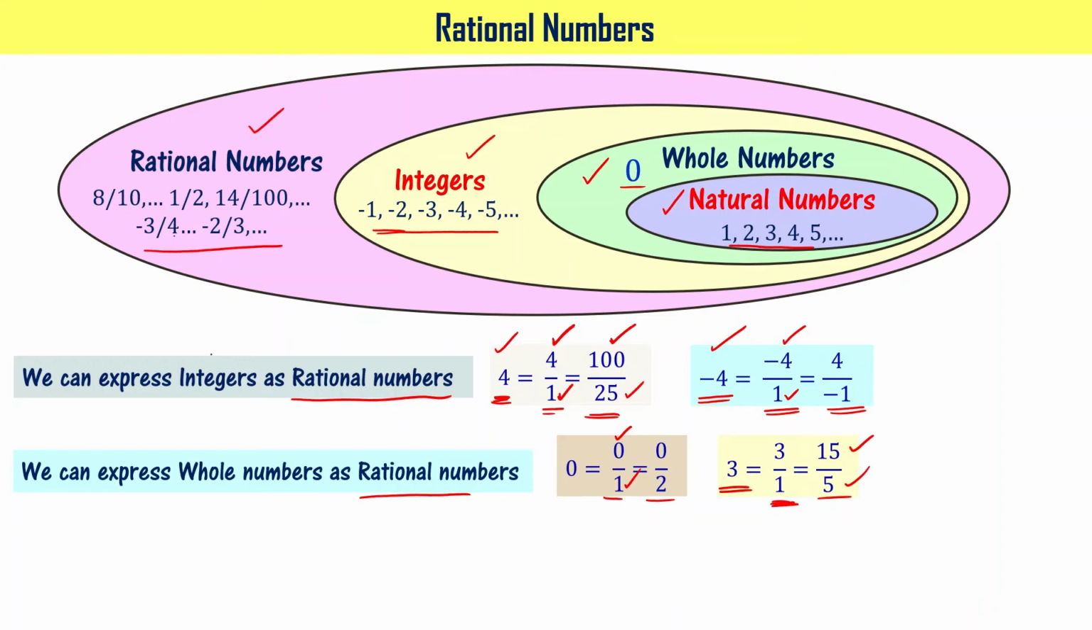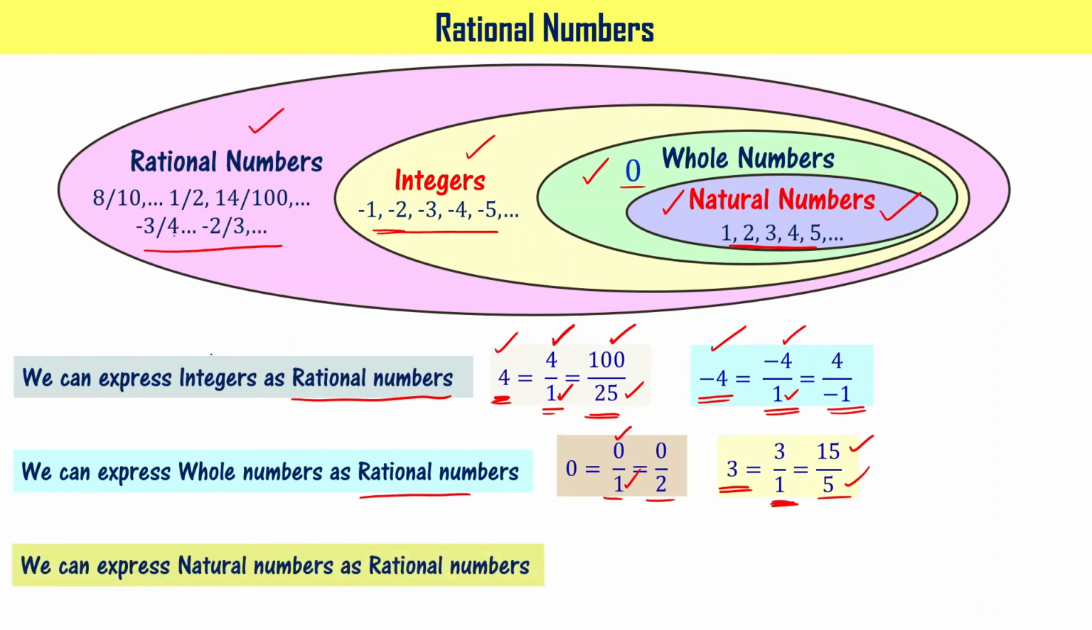Got it? Let's see. Natural numbers is also a subset of rational numbers. We have shown here, right? It means we can also express natural numbers as rational numbers. What are natural numbers? 1, 2, 3, 4, 5 and so on, right? 2 can be written as 2 by 1 or 4 by 2, right? It means 2 is written as ratio of two integers. 2 is an integer that was written as ratio of two integers, right? That's why 2 becomes a rational number. It means a natural number like number 2 is also a rational number.